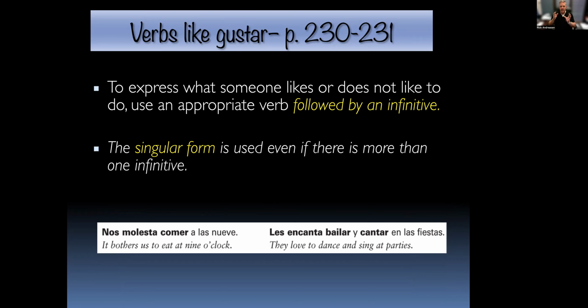So it stays in infinitive because it's this general concept of the verb. It's a singular. It's always going to be a singular, even in the second example when it's two verbs together. And I'll explain that to you. Look at the example, les encanta bailar y cantar en las fiestas. It's still encanta. It's still singular, even though you have two verbs. Because now what you're saying is singing and dancing.